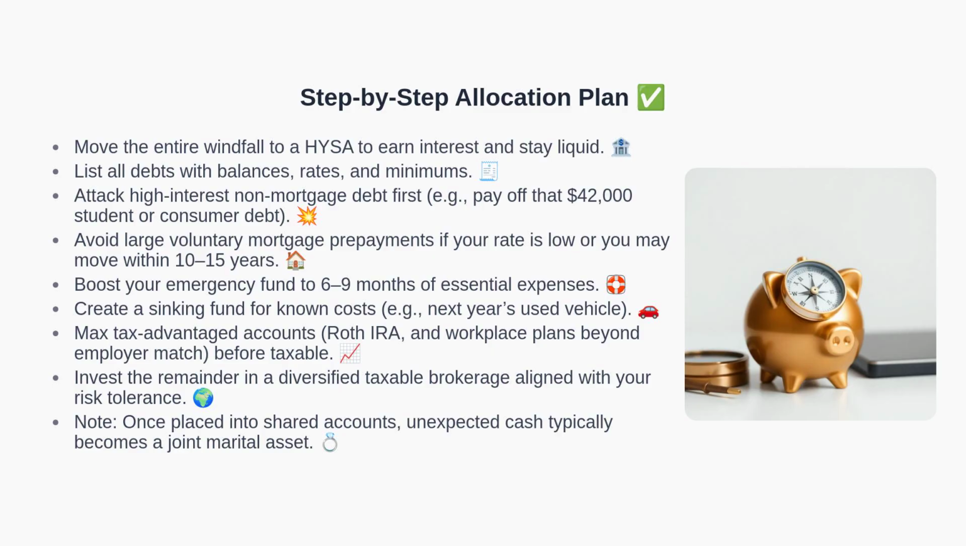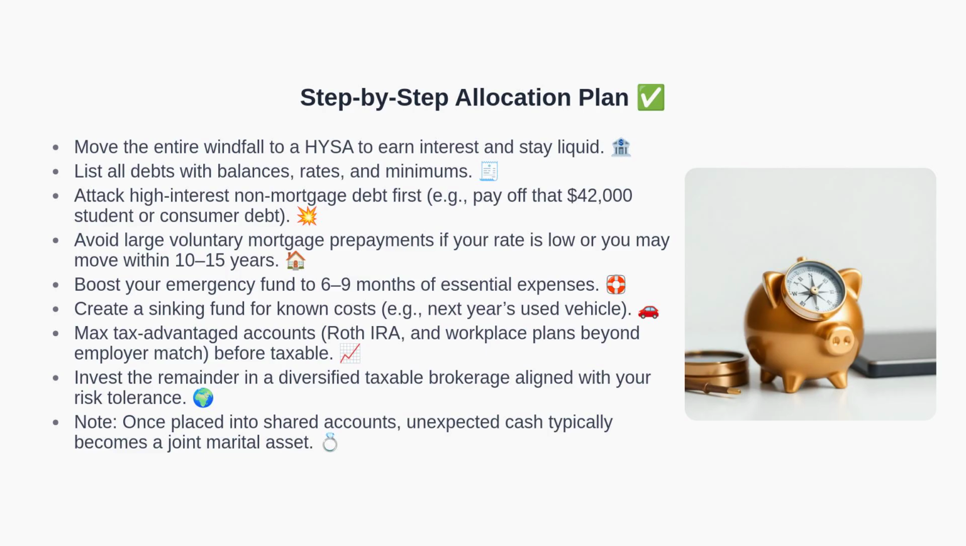Follow these steps in order. First, move the entire windfall into a high-yield savings account. Second, compile a list of debts, including balances, interest rates, and minimum payments. Third, prioritize paying off high-interest non-mortgage debt, such as the referenced $42,000 in educational or consumer loans. Fourth, generally avoid making extra mortgage payments if your rate is competitive, or if you expect to sell within 10 to 15 years.